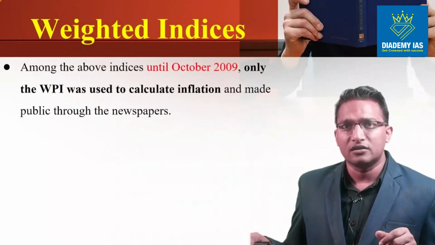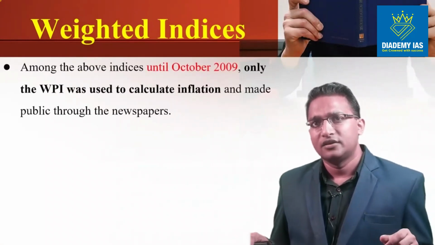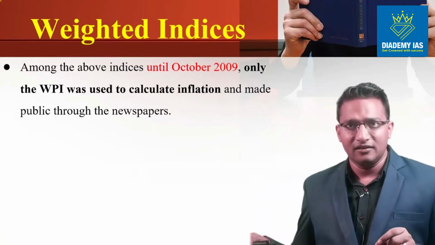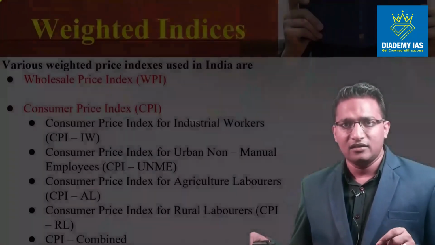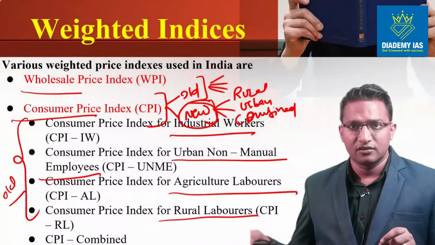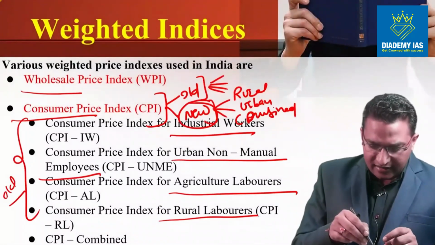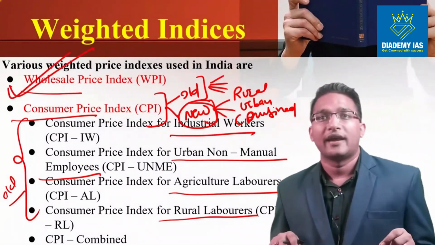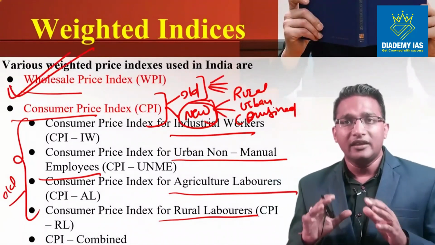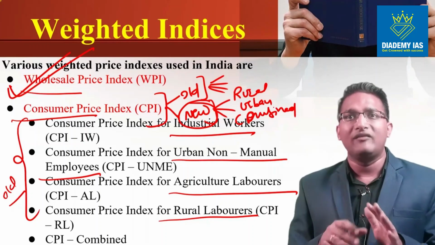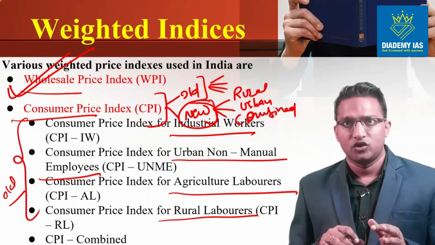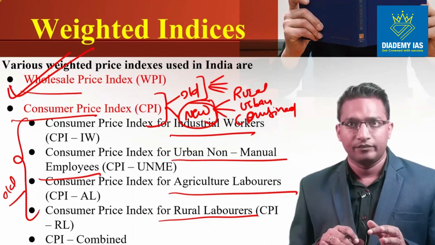First of all, there is one more concept: till 2009 we used to consider WPI as the major source of calculation. That is, in the newspaper this WPI would appear, and this was called headline inflation.